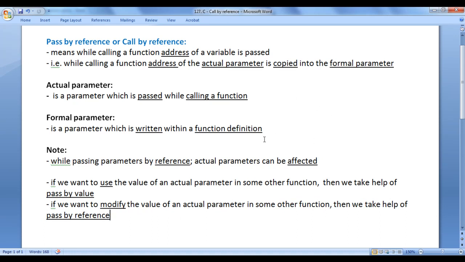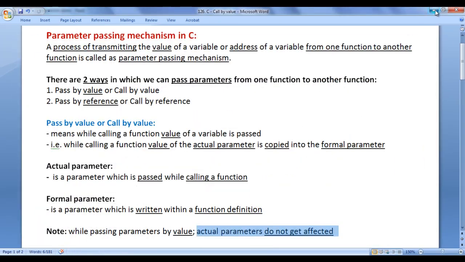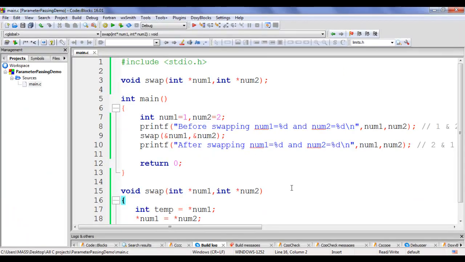I think for this video tutorial, this much is enough, friends. I suggest you watch this video again and again, and understand everything clearly. Try this code yourself. We have successfully written a code for swapping values of two given integer variables. In the upcoming video tutorials, we are going to discuss more about functions.